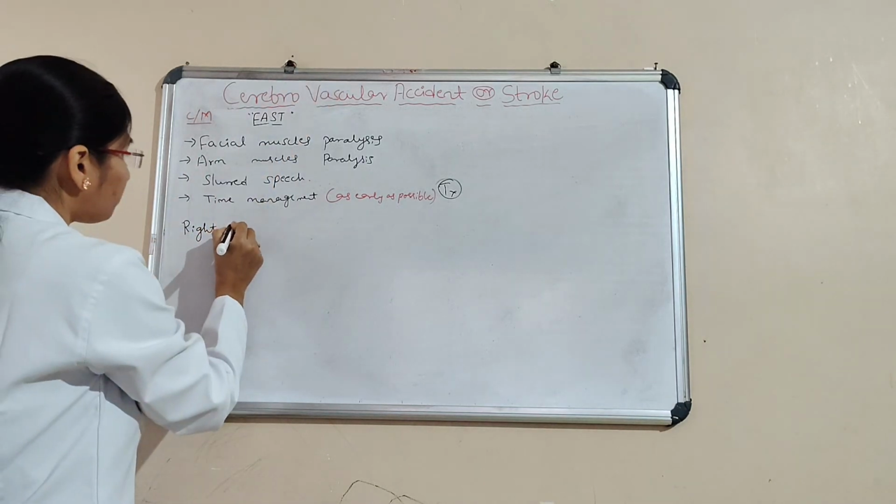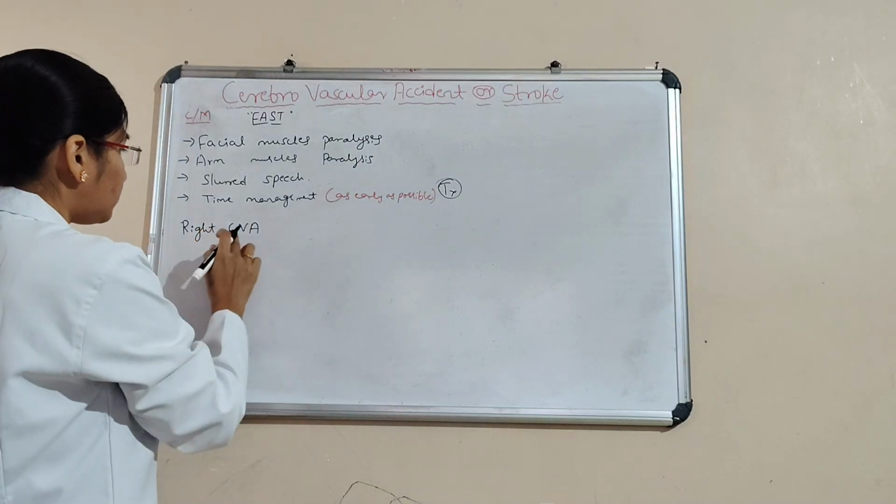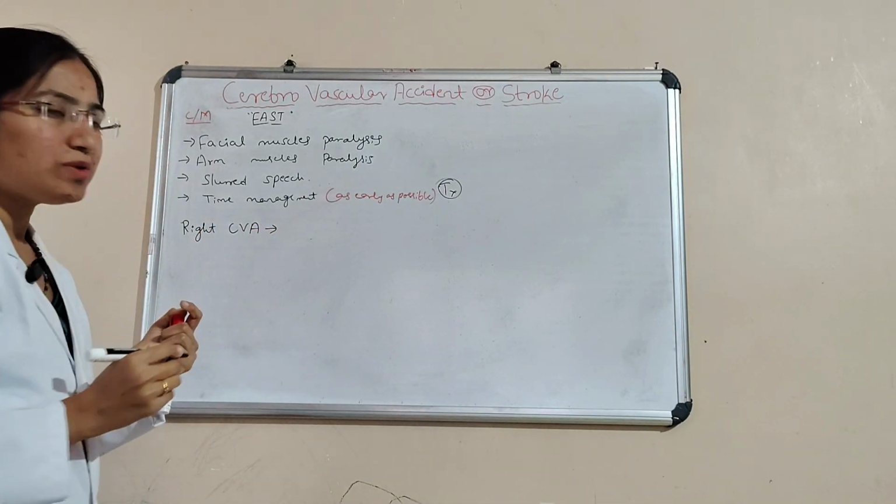Here, we'll see right cerebrovascular accident. What happens in this condition?